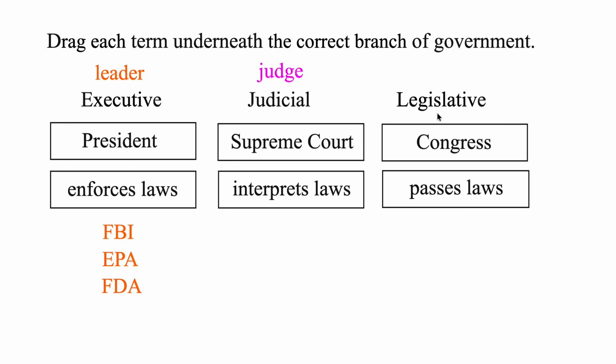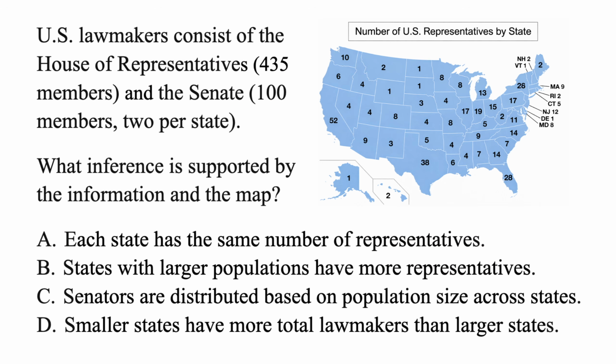And finally, we haven't talked much about the legislative branch, but Congress is actually broken up into two parts. It's made up of representatives and senators. So let's look at a question talking about these two. We'll go ahead and read it. U.S. lawmakers consist of the House of Representatives. Let's highlight this. Anytime you see representatives, they're talking about the House of Representatives. That's made up of 435 members.